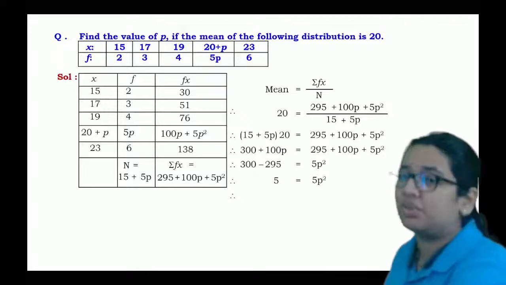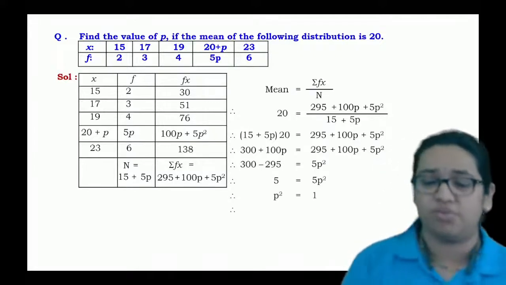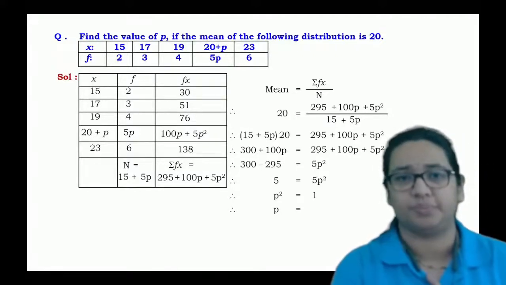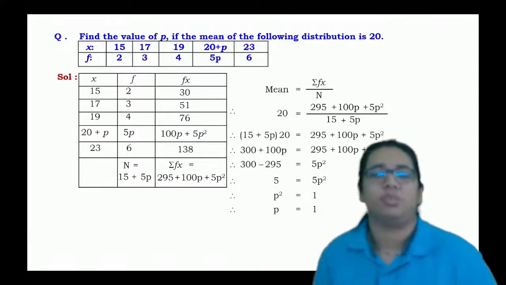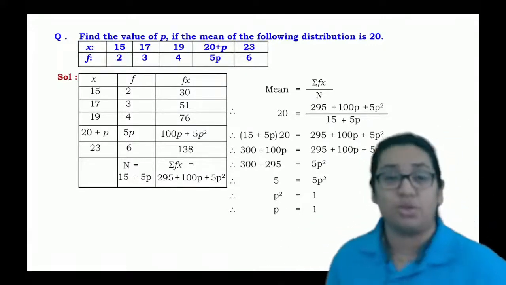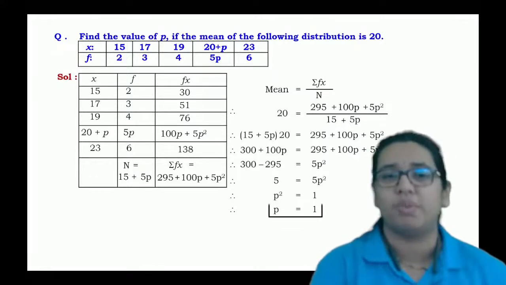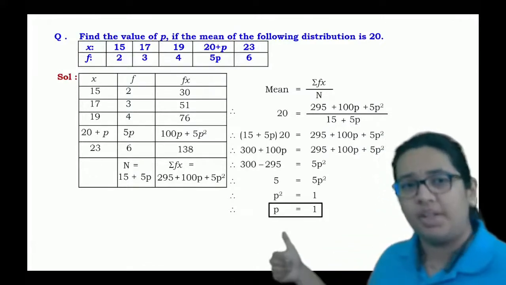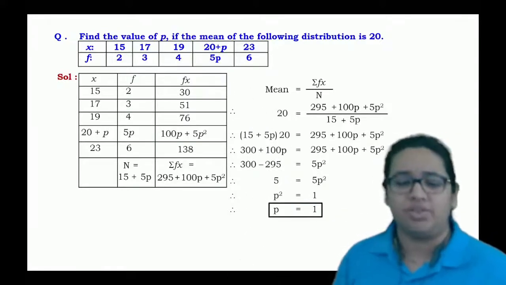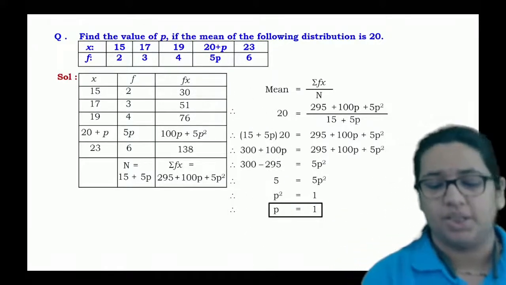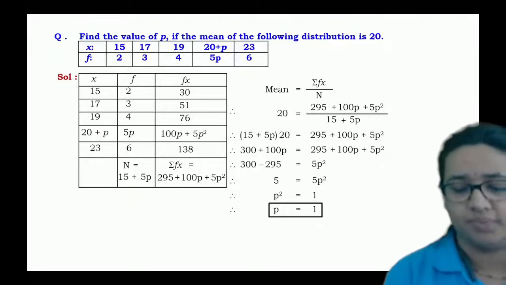So the value of p square is nothing but 5 upon 5, which is nothing but 1. Okay, so if the value of p square is 1, then obviously we know that considering the square root on both sides, you will get the value of p as 1. Getting this one? So you just have to find the value of p. That we have done here. Getting this one?